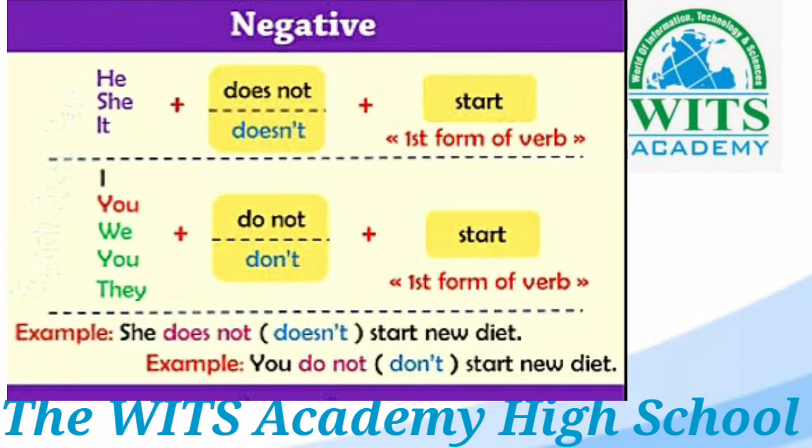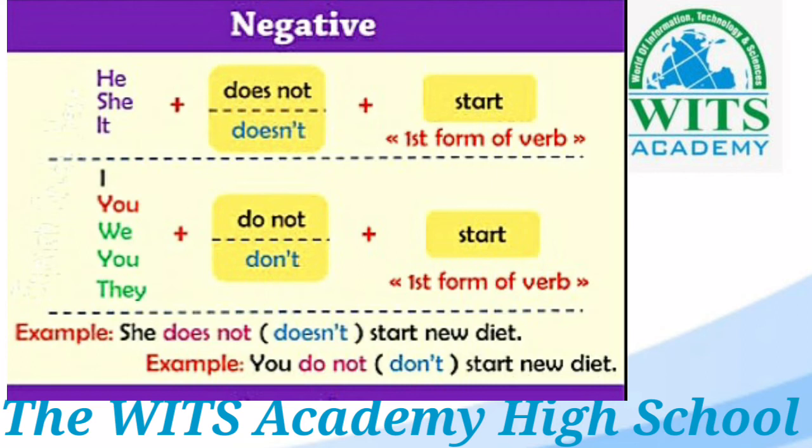Students, let's understand by the given chart. He, she, it as subject, either we use does not or doesn't, then we use verb. Here, verb is in the root form. No change is made in verb because we do not make changes in verb when we use does not.